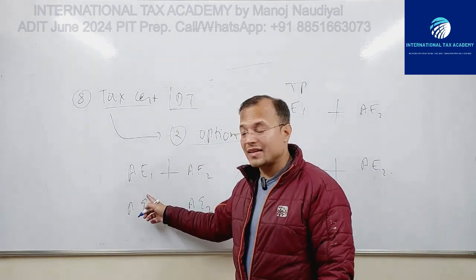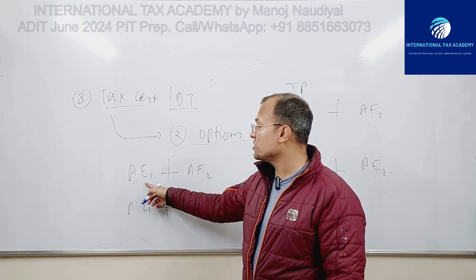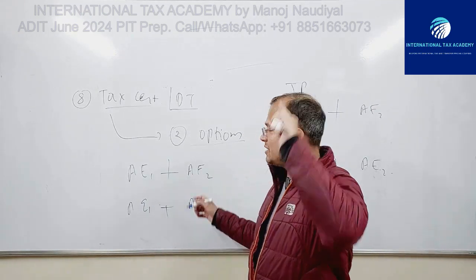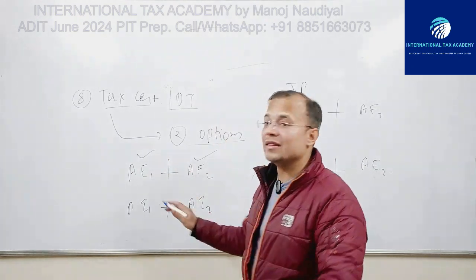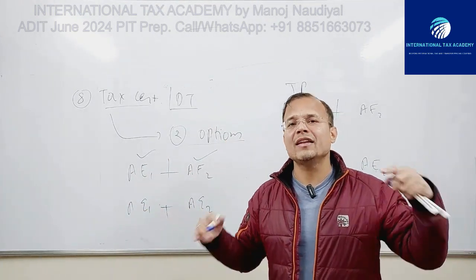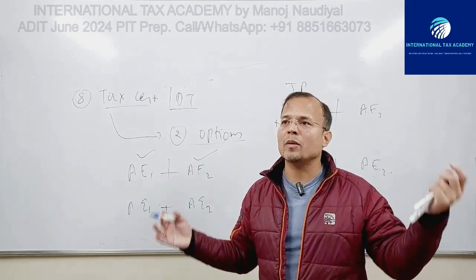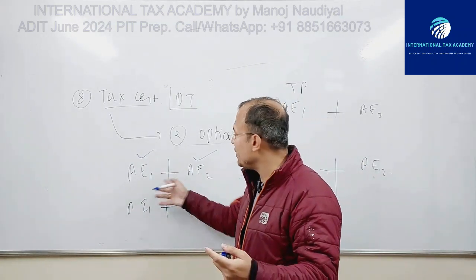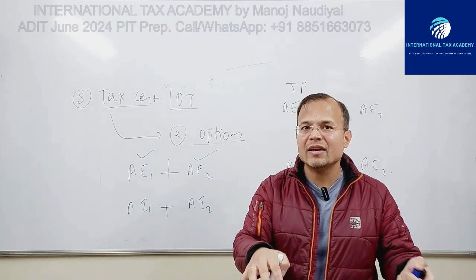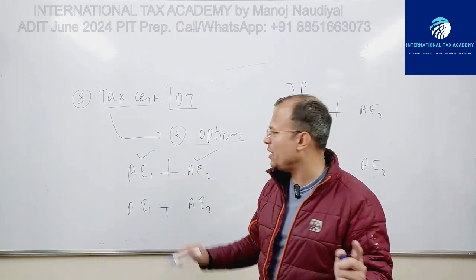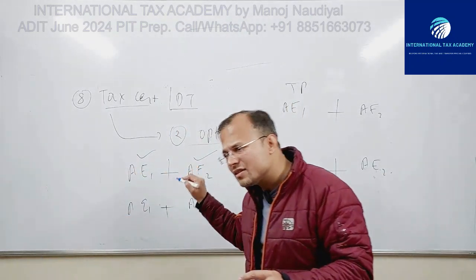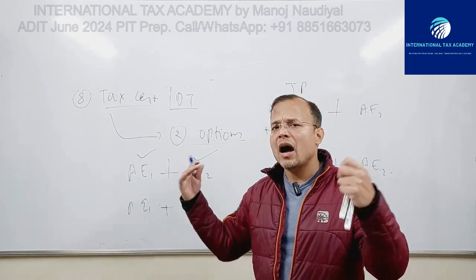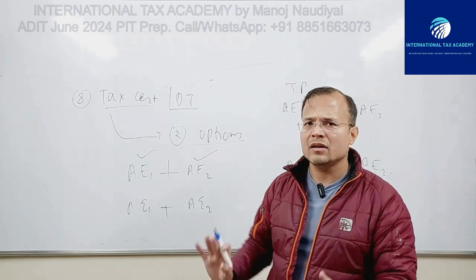In this first case, both the AE1 jurisdiction and the AE2 jurisdiction choose to apply this SNS approach. So they both choose to apply. There is absolutely no problem. If there is any issue pertaining to double taxation or primary or corresponding adjustments, then A1, A2 can rely on the guidance given in this report, in this SNS approach. So absolutely no problem. In fact, this is the one case which is actually under the scope of this guidance, right?